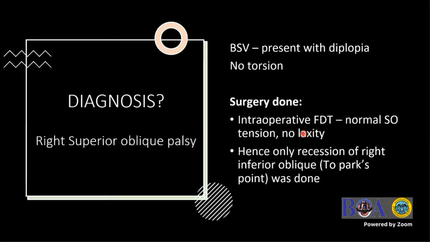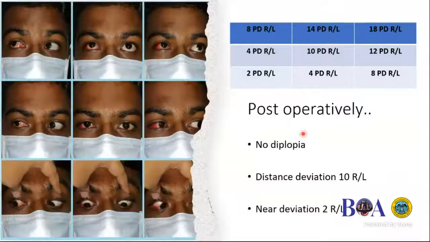This is a case of a congenital right superior oblique palsy. Why does he present later? It's mainly because they lose the vertical fusion amplitudes later on, and hence they present later with diplopia. On intraoperative forced duction, there is no tension or laxity. Hence we did only a recession of the right inferior oblique muscle. Post-operatively, he was able to fuse the residual 10 PD of R/L that he had in the primary gaze, and the near deviation was only 2. It was good that we did not go ahead with the 2 muscle surgery in this patient, because then we could expect a reversal of the diplopia.